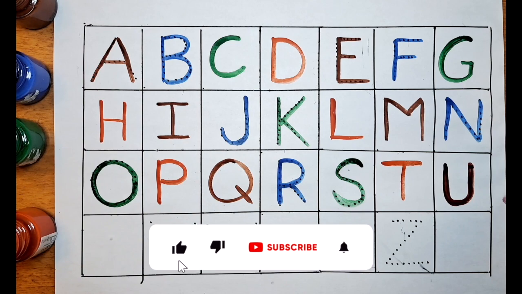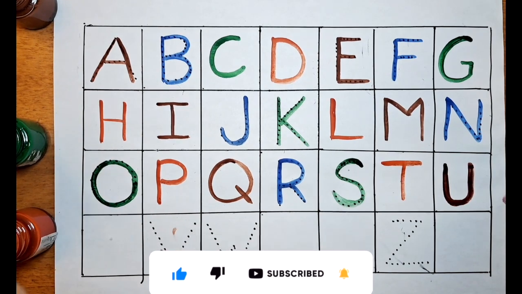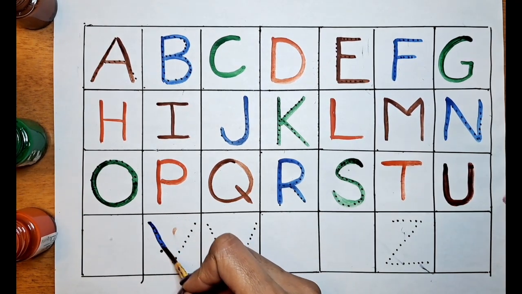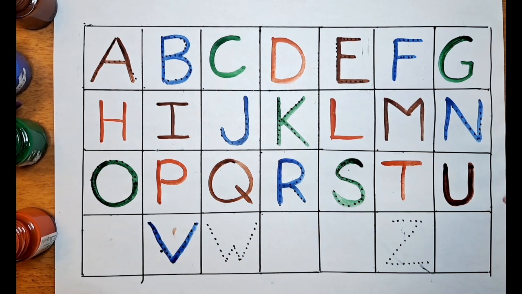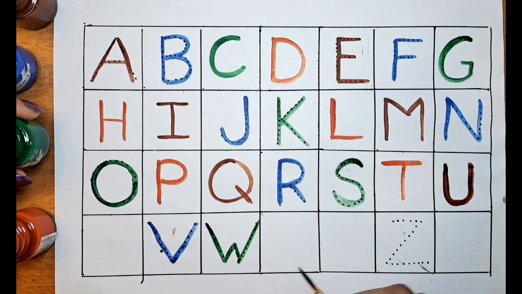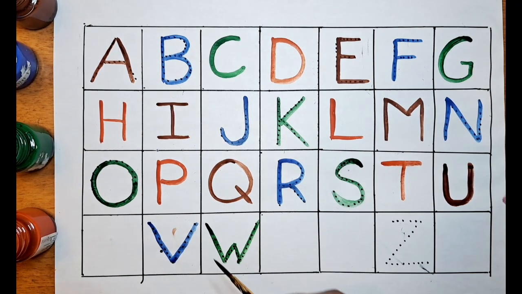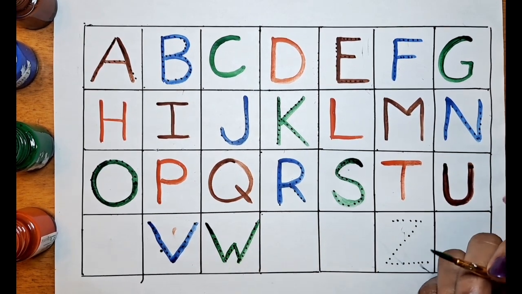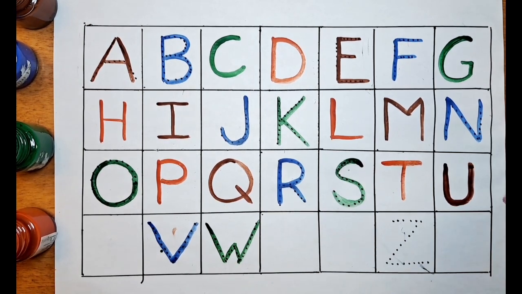What is the next letter? It's V. Can we color this with the blue? Let's color this with the blue. V for violet. What is the next letter? It's W. Can we color this W with the green? See, we color this W with the green. W for wolf.